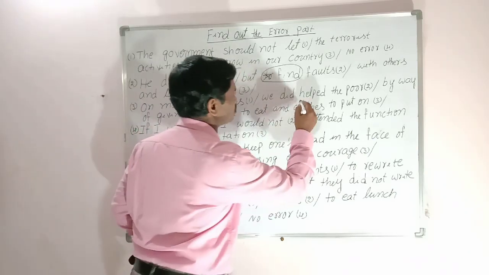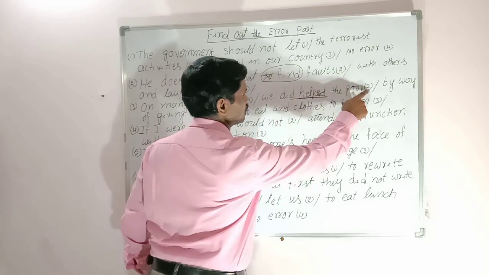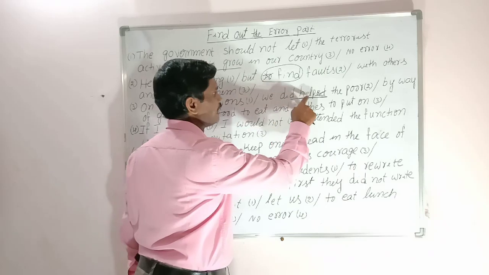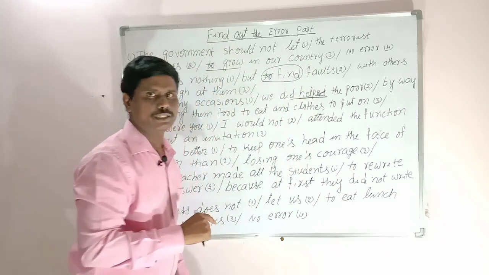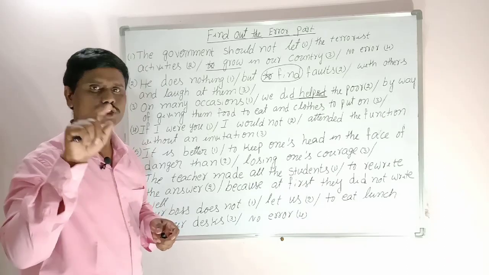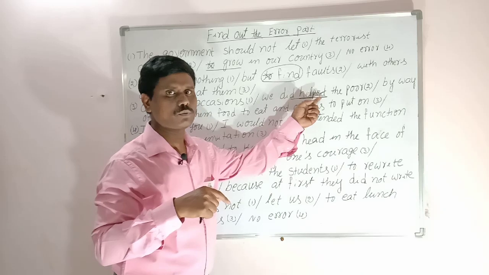But here verb 2 is given, so this part is wrong. The wrong part is the second part. The correct answer is, we did help or helped, but did helped is wrong. So here we must use verb 1.